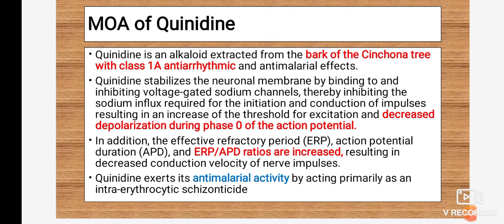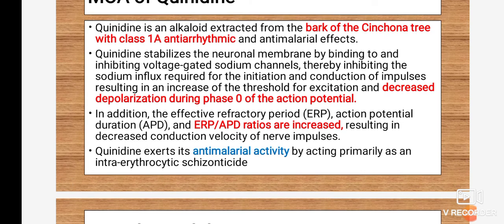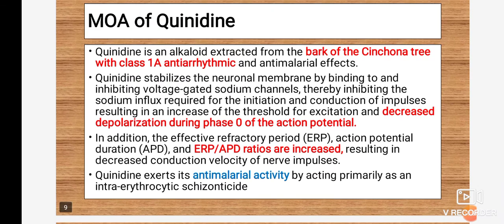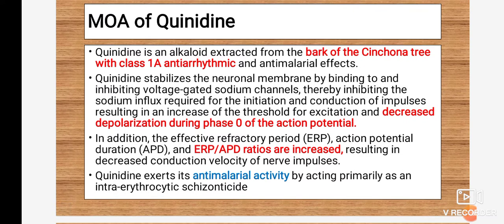Quinidine also exerts its antimalarial activity by acting primarily as an intra-erythrocytic schizonticide. This is also one of the important functions of the quinidine drug, that is, having antimalarial activity due to acting primarily on the intra-erythrocytic schizonts.